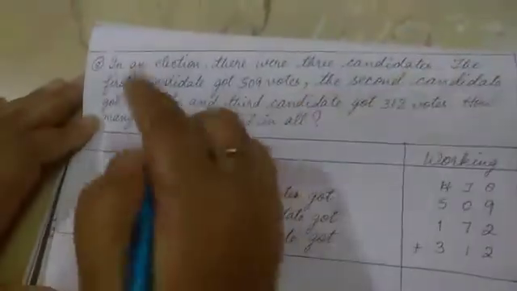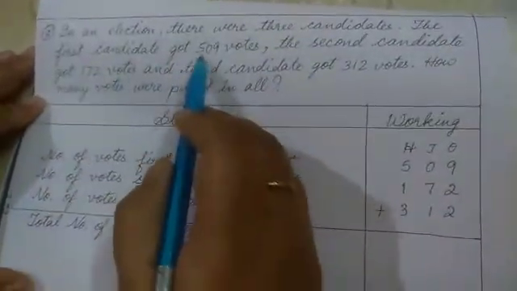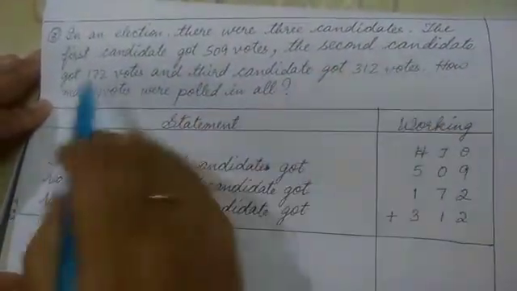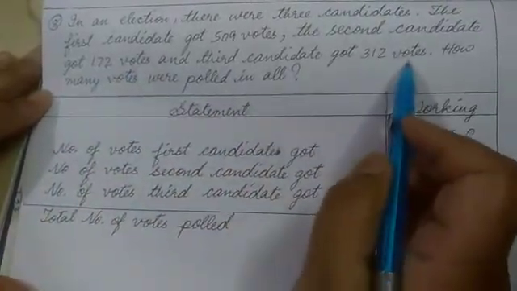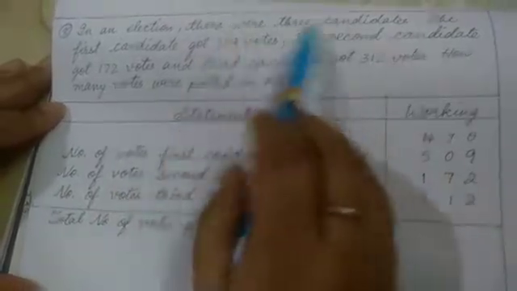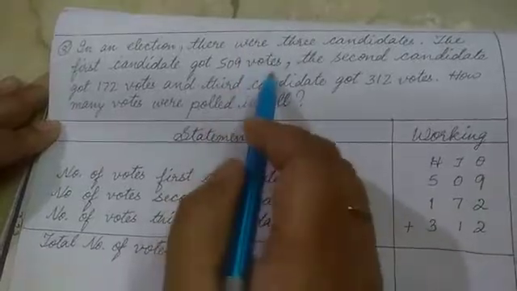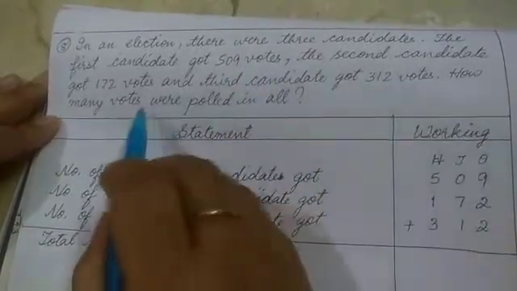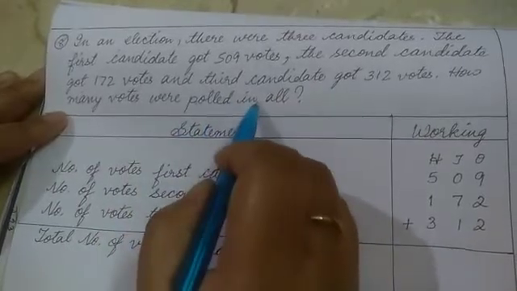Next, question number 8. In an election, there were 3 candidates. The first candidate got 509 votes, the second candidate got 172 votes and the third candidate got 312 votes. How many votes were polled in all? So here they have given that 3 candidates in the election have got this many votes, and at last you have to find out the total number of votes that was given in the election. So votes we can count. So we will start with number of.